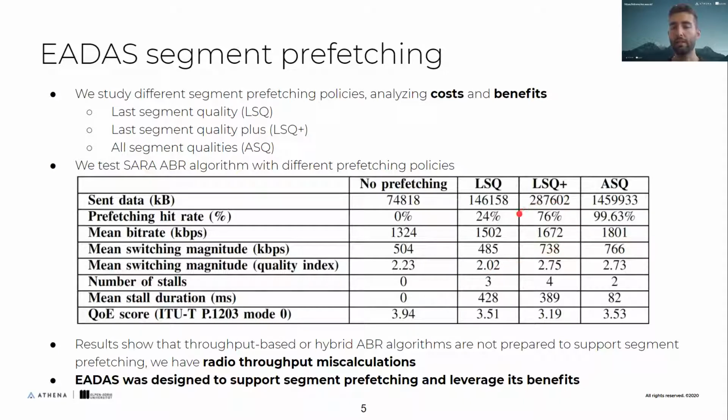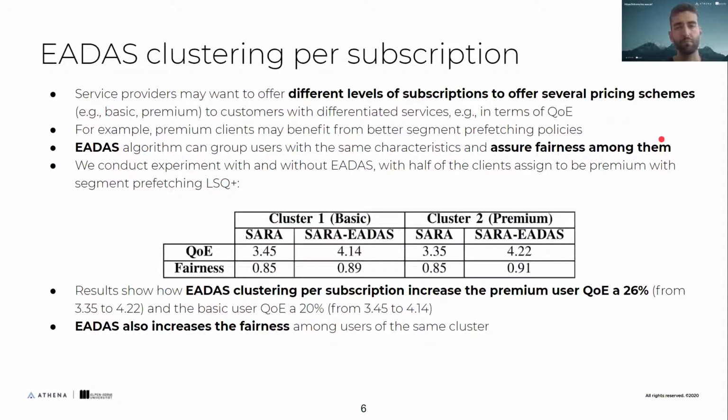We can see also that the prefetching hit rate for LSQ plus is a solid 76%, and the cost, that is data sent through the network, is like 10 times more than no segment prefetching. So we used LSQ plus in our experiment later on.